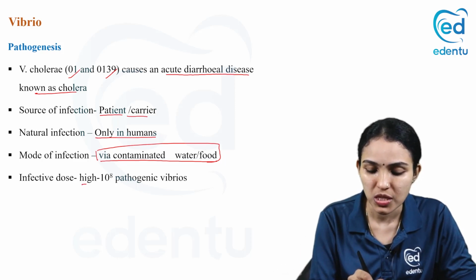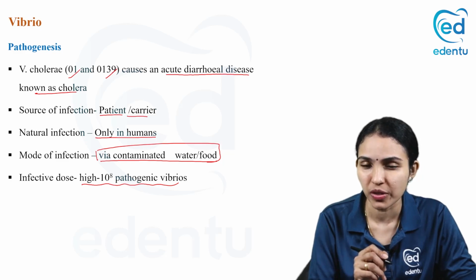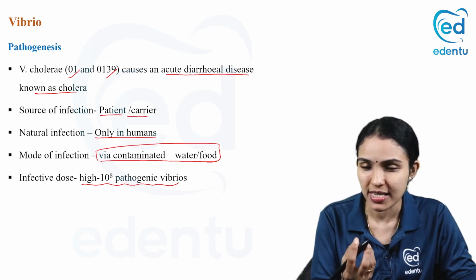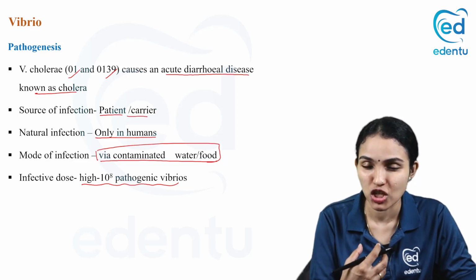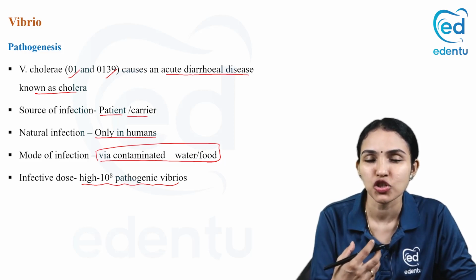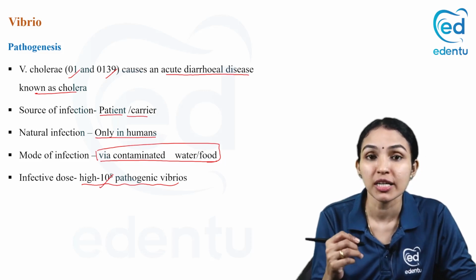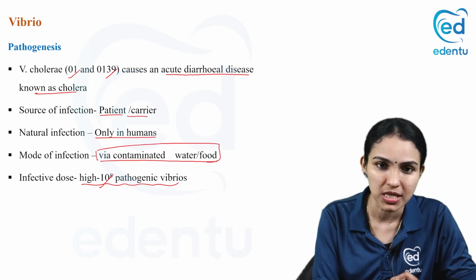The infective dose is very high. You can see that 10 raised to 8 Vibrios are required to cause infection, because if the inoculum load is very low, most of them will be destroyed by the acidic pH of the stomach. But if you have a very high inoculum, like more than 10 raised to 8 pathogenic Vibrios, it will cause infection. It will bypass the acidity.